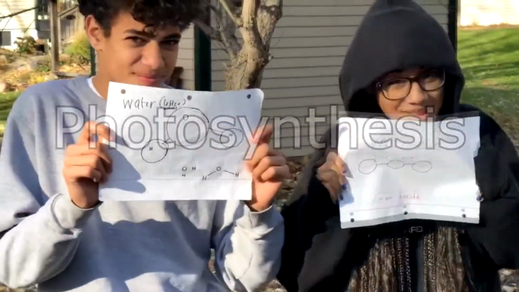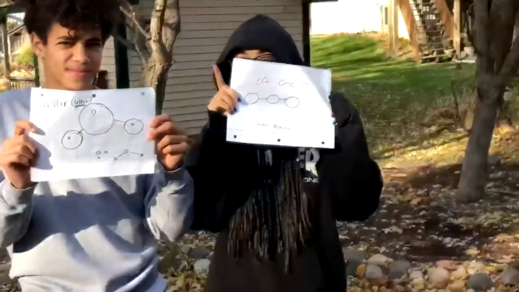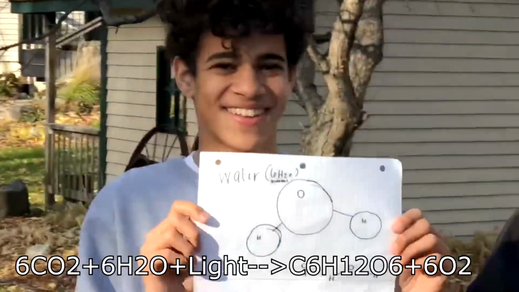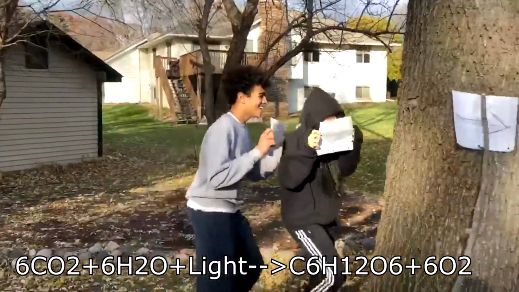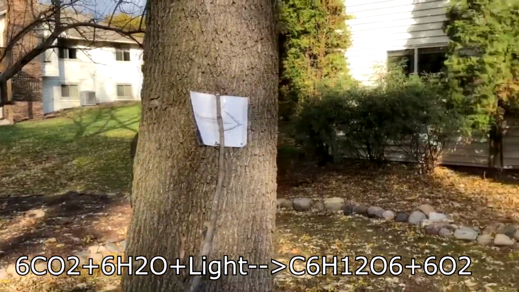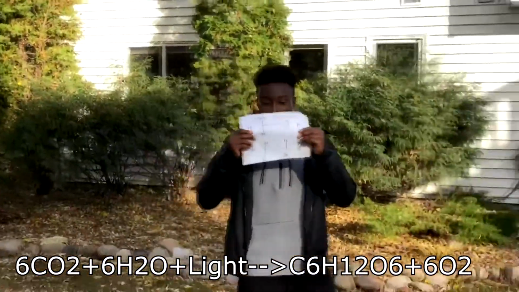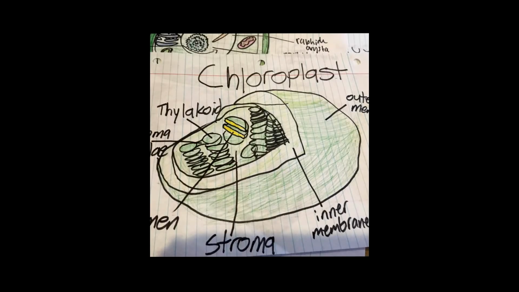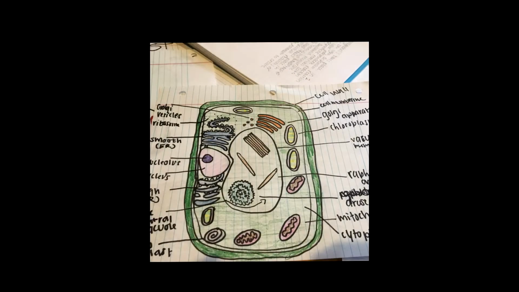Photosynthesis is a process that turns carbon dioxide, water, and light into glucose and oxygen. The chemical formula is 6CO2 + 6H2O + light energy turns into C6H12O6 + 6O2. This equation takes place in the chloroplast and it stores energy. This all happens inside of a plant cell, which only plants have.